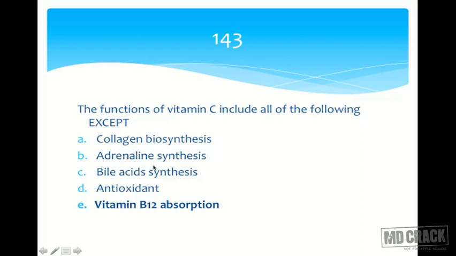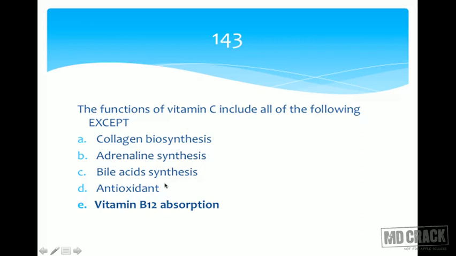Adrenaline synthesis. So where did it come from? It is a catecholamine. So from where did it come? We have got phenylalanine to tyrosine, tyrosine hydroxylase to dopa, to dopamine. In this pathway also vitamin C is required, and thereby vitamin C is also involved in adrenaline synthesis.